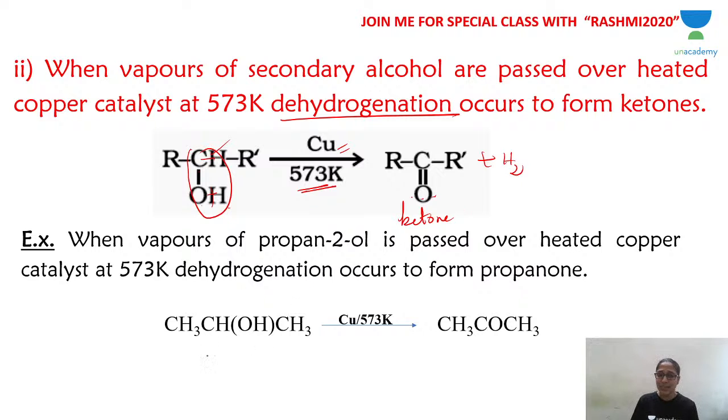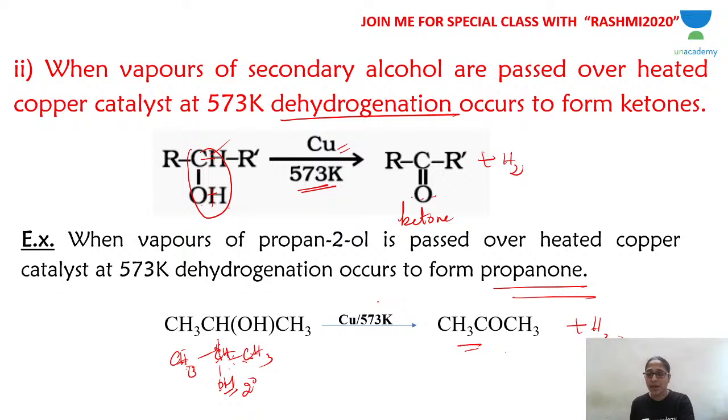See the example. This is a secondary alcohol, CH3CHOHCH3. The carbon to which OH is attached is in turn attached to two other carbon atoms, so this is a secondary alcohol. Hydrogen is removed: the carbon-hydrogen bond breaks and the oxygen-hydrogen bond breaks, so you get the byproduct H2. Between carbon and oxygen, a double bond comes. So you get a ketone, propanone, as the product. Again, same reaction conditions: copper is the catalyst at 573 Kelvin.